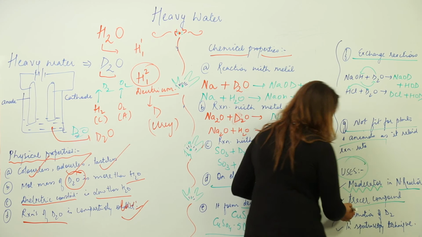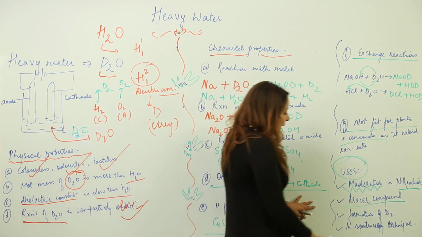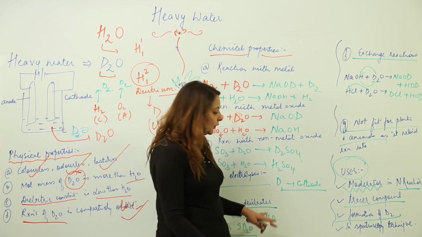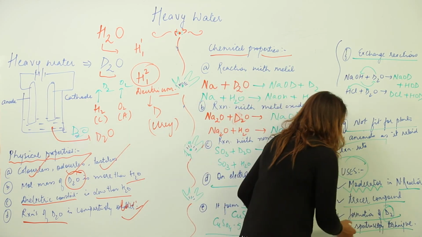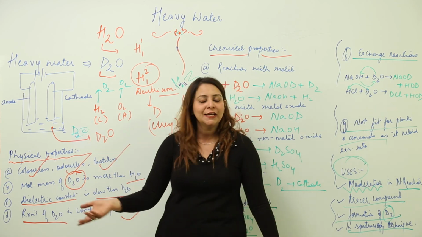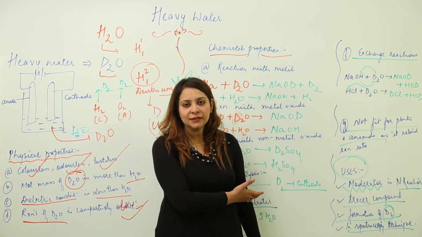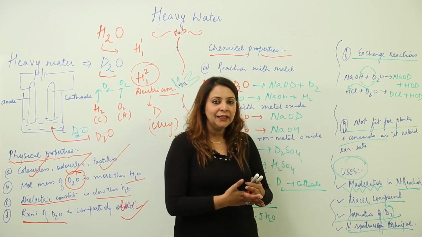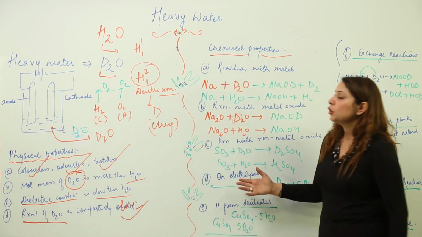It can act as a tracer compound also. That means wherever detection techniques are used, there it can act as a tracer. And we know that if we carry out electrolysis, it will separate D2 and O2. So we can have deuterium as a result of electrolysis of heavy water. And moreover, it is used in spectroscopic techniques also. Again, it is not fit for plants and animals, but it does not mean that it is not being used anywhere. You can see what important uses it is serving. It is used in the nuclear reactor as a moderator, in spectroscopy techniques, it makes deuterium, and it is a tracer compound also in detection techniques. So this is all about heavy water.